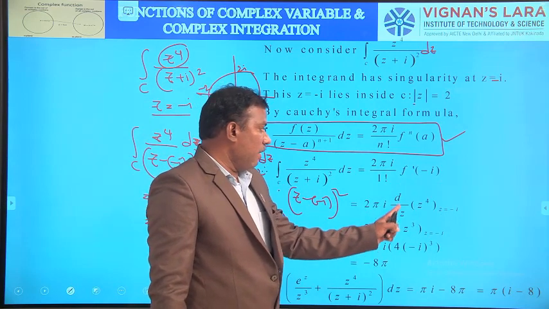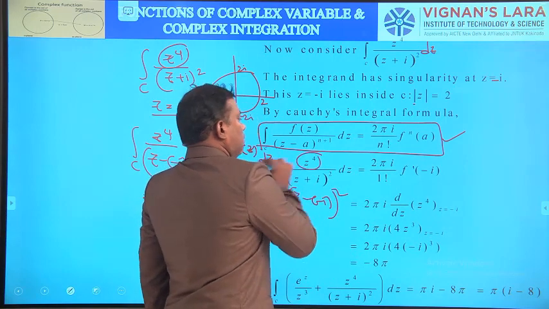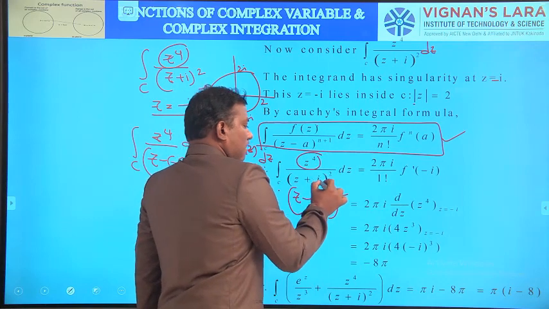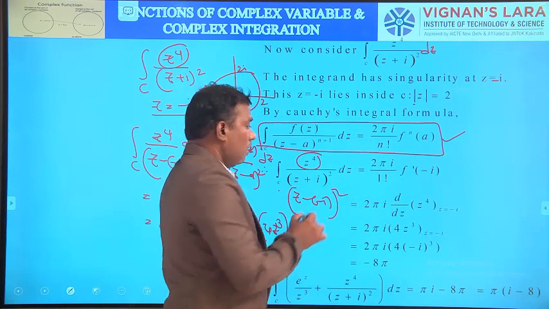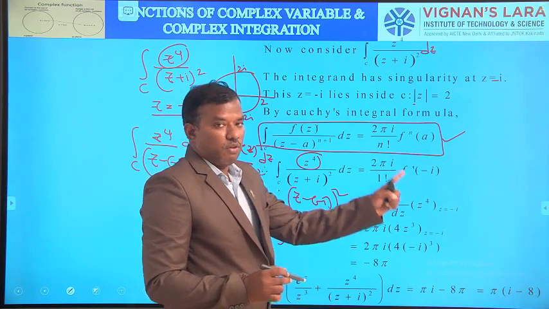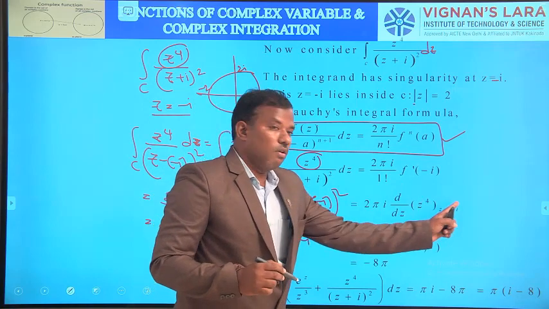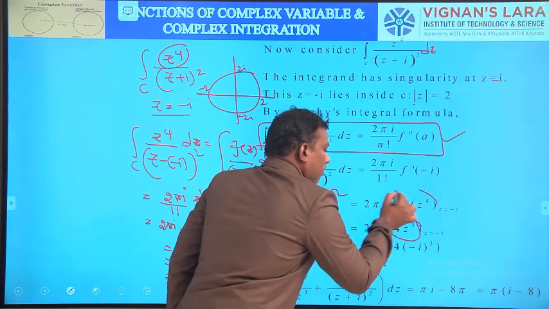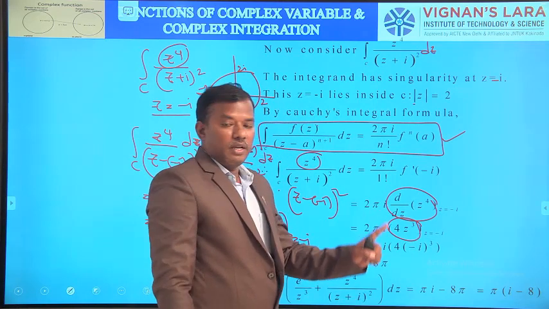So the integral of z power 4 by z plus i whole square, which is z minus of minus i whole square, equals 2 pi i by 1 factorial f dash of minus i. What is f of z? z power 4. So d by dz of z power 4 at z equal to minus i. The derivative of z power 4 is 4z cube. Here z is minus i, and the result is equal to minus 8 pi.